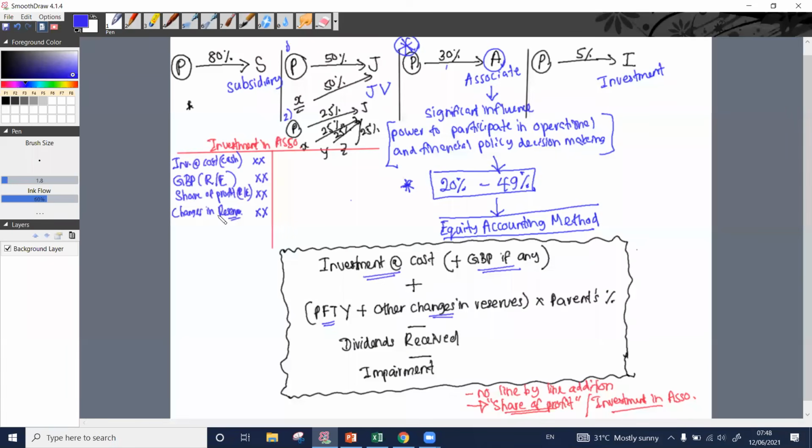Okay. So I'm tallying this equity accounting method with this T account, right? මම මේ කරන දේ තේරෙනව නේද? මේ equity method of accounting කියලා කියන්නේ මෙන්න මේක කියලා මම කිව්වා. I am taking that one to a T account for easy explanation. Right? Okay. So we have accounted for the investment at cost. We have accounted for the gain on bargain purchase. Right? We have considered the share of profit. And if there are changes in reserves, we have accounted for that.